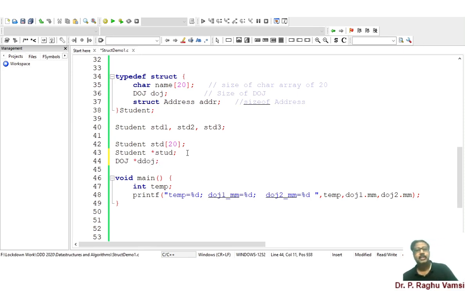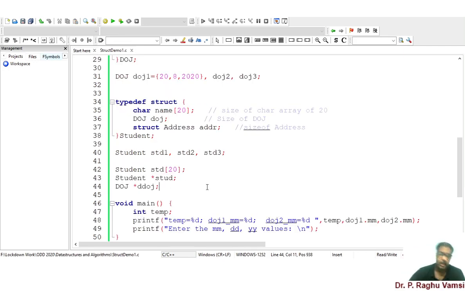Either this variable declaration can be done within the main method or outside the main method, and structures can also be defined within the main method or outside of it. Anywhere you can declare the structures, and the same goes for structure variables.